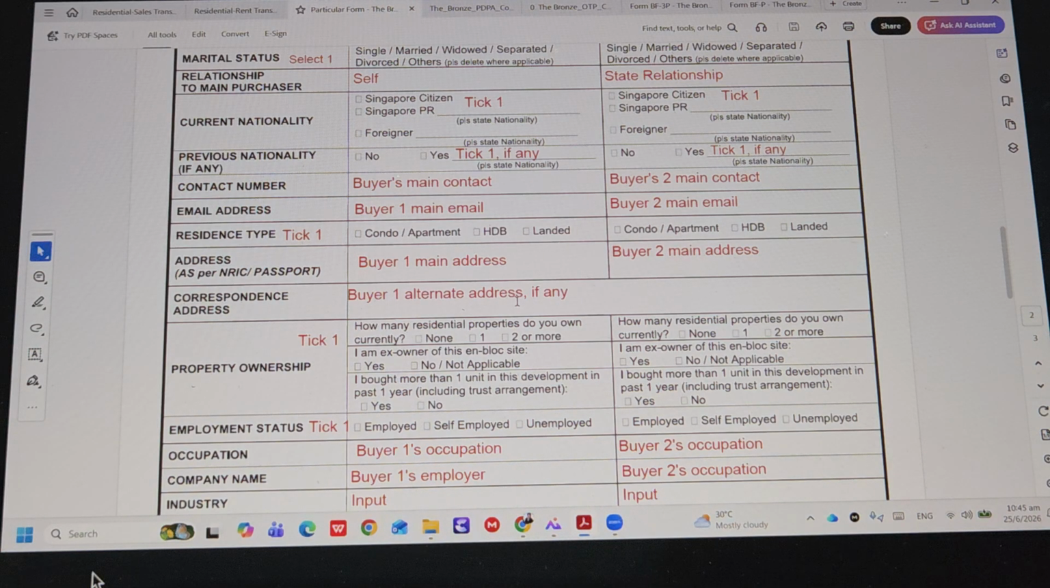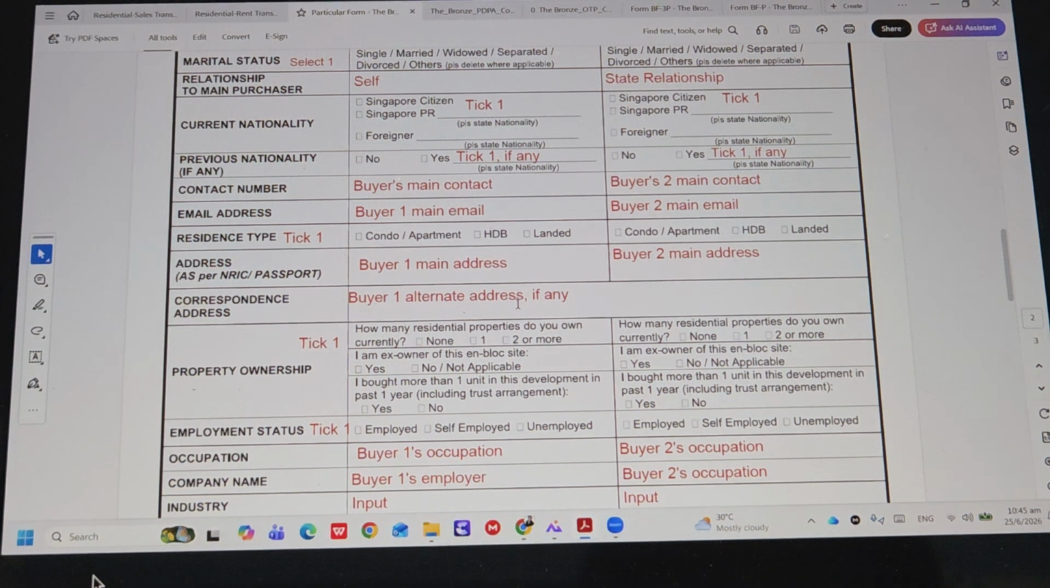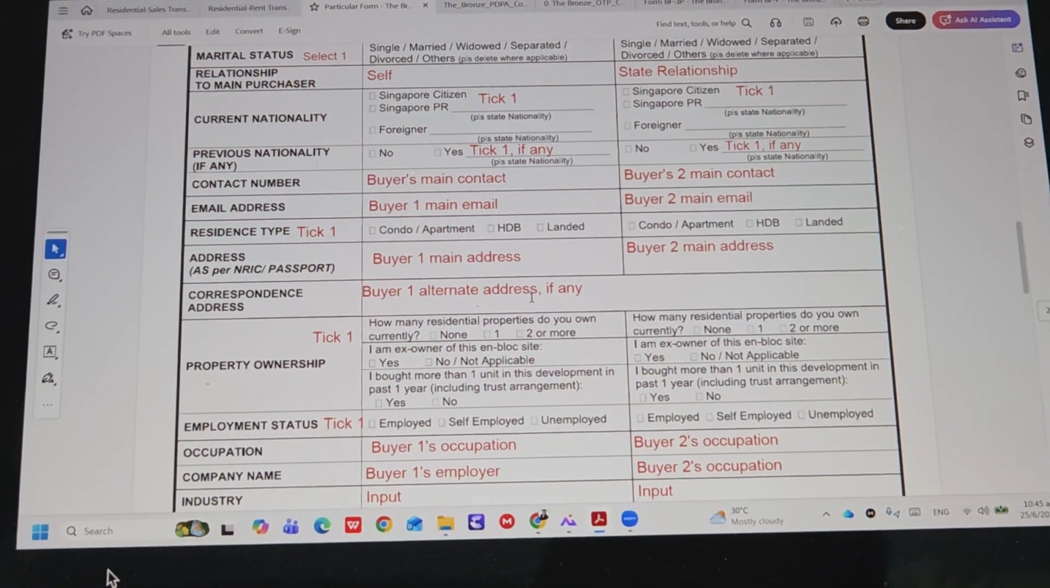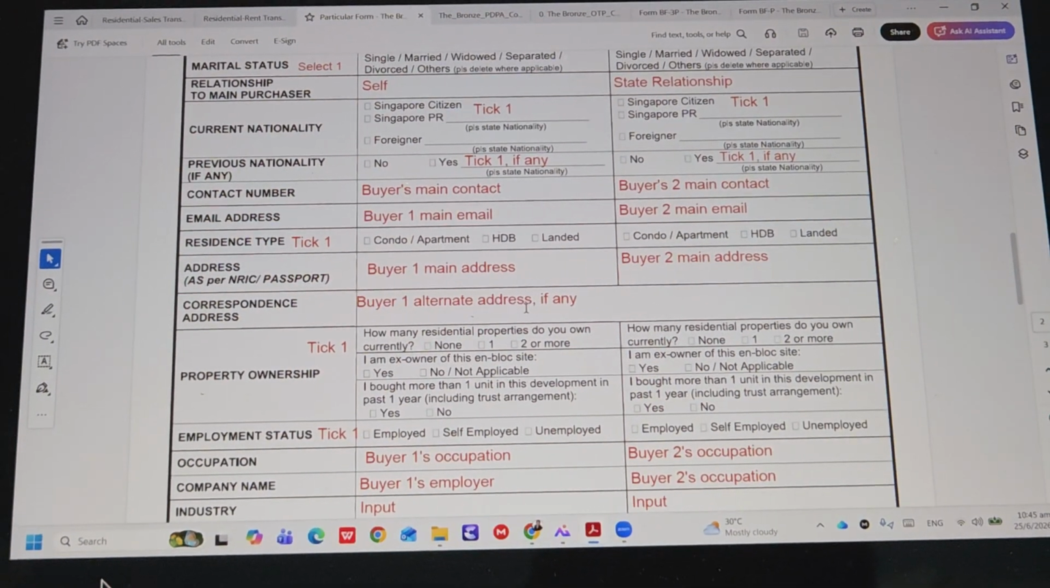Now, in some cases, there are some agents who will put their own contact number as the buyer's contact. Is it okay?